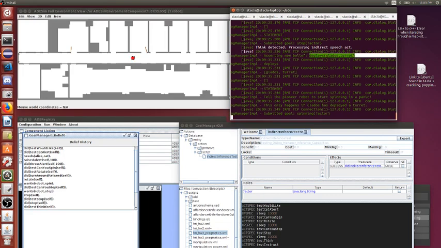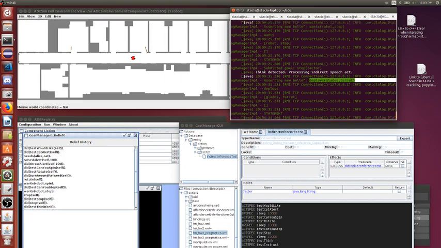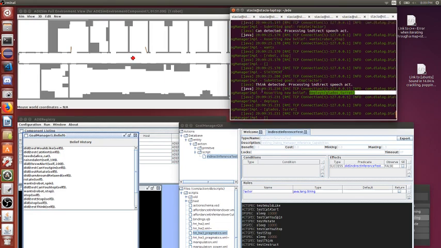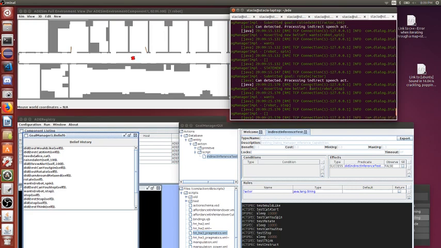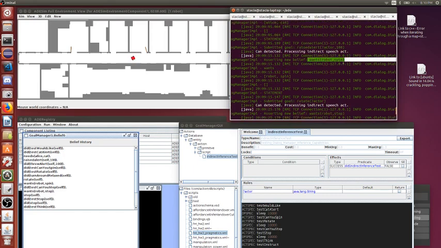So the way that I coded these is by having them only modify the belief component. It was my opinion that just because you say, can you spin, meaning that you want the robot to spin, doesn't mean that it's necessarily safe for the robot to do so.